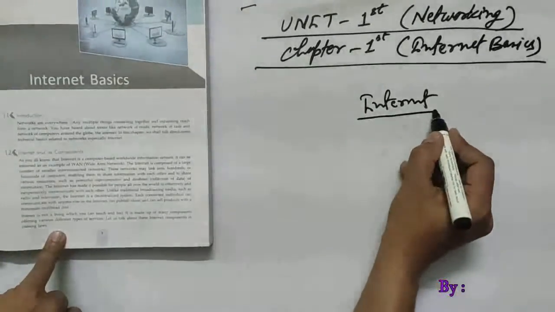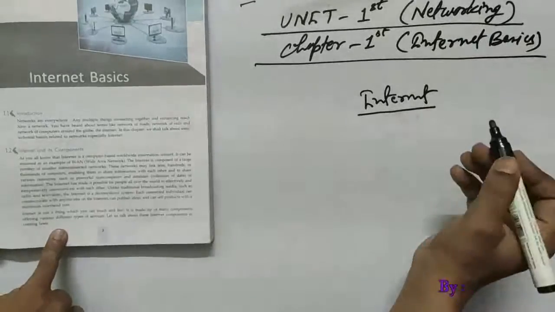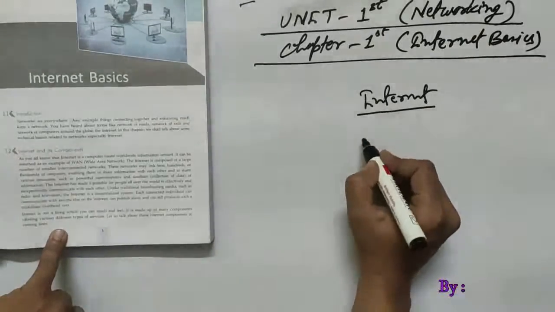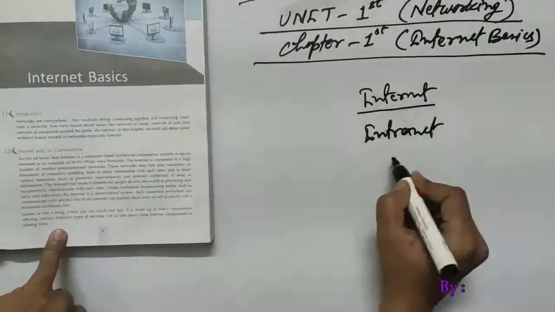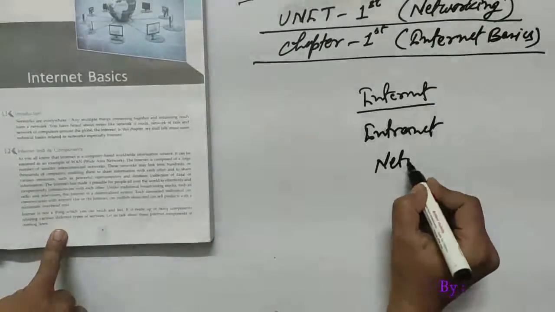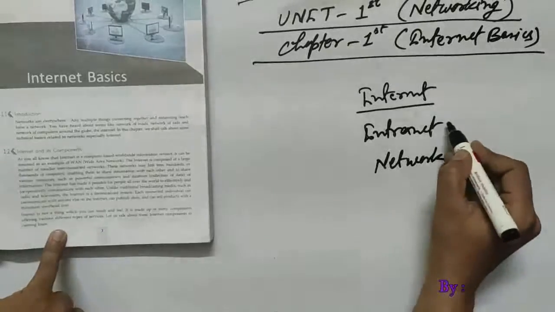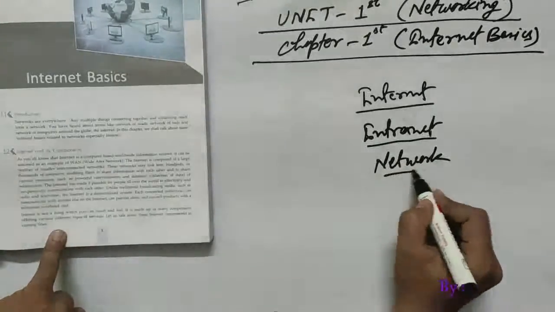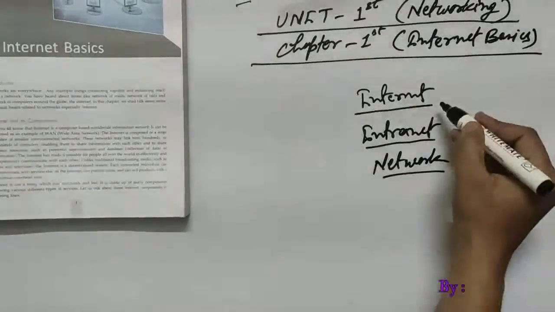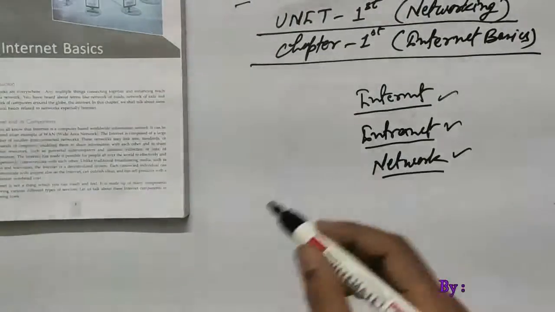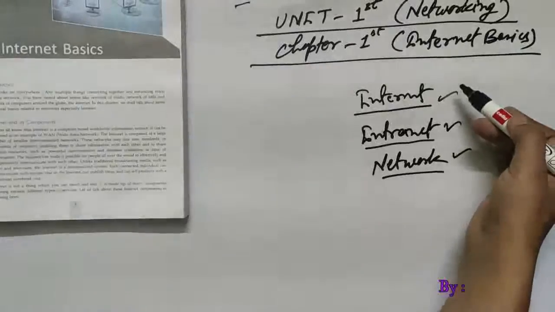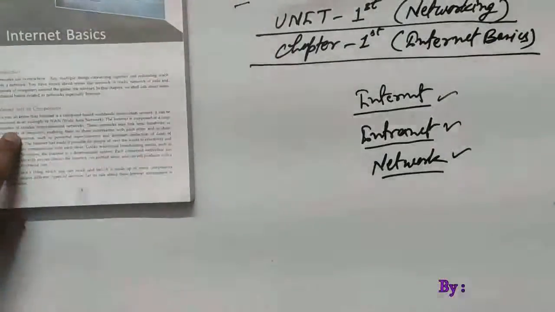Before discussing the internet, we should know about two other terms, that is intranet, and the other one is network. When we understand these three terms easily, at that time we will be very comfortable understanding the networking or internet process.